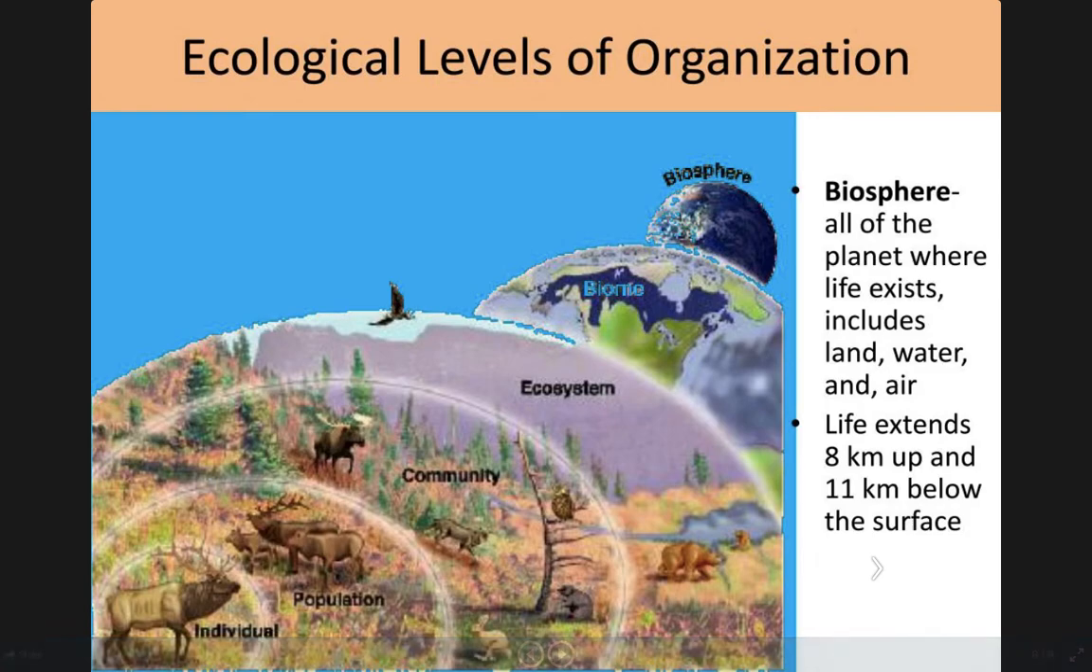And then finally, if you zoom out all the way, we have the biosphere, which is all of the planet where life exists, including land, water, and air. This is basically that lower part of the atmosphere that extends over the entire surface of Earth.